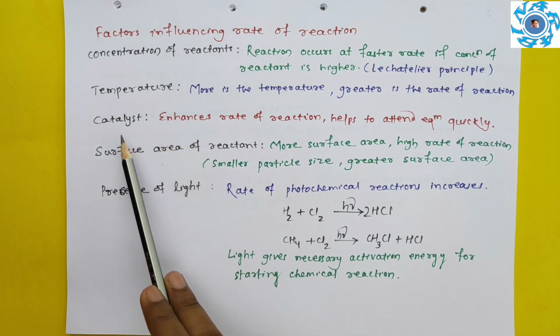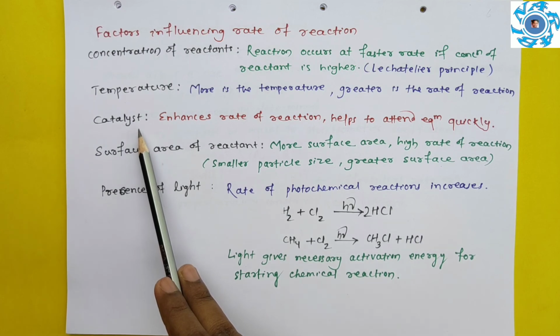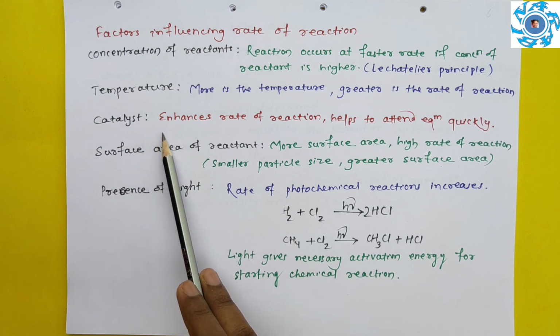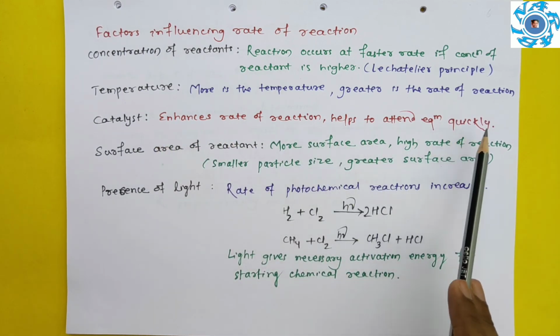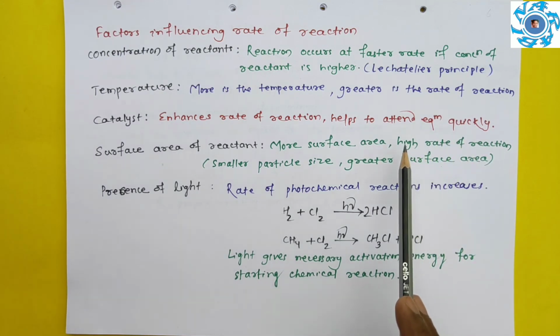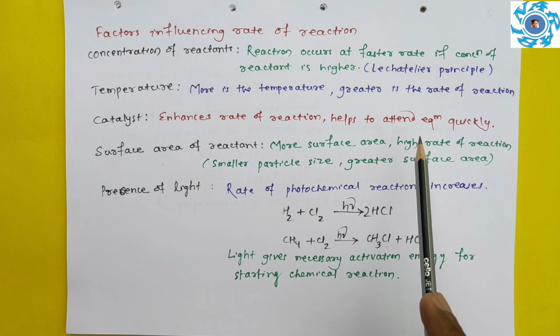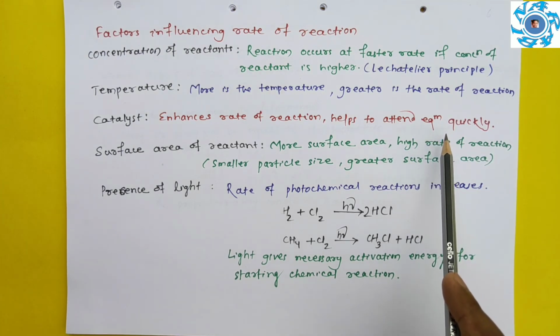So next is catalyst. Catalyst, what is catalyst? Catalyst is a substance which does not undergo chemical change or does not get consumed in a chemical reaction, and that enhances the rate of a reaction. That means it helps to attain the equilibrium quickly. It will increase the rate of the forward reaction, and it will also simultaneously increase the rate of the backward reaction, as a result of which the equilibrium will be attained quickly.